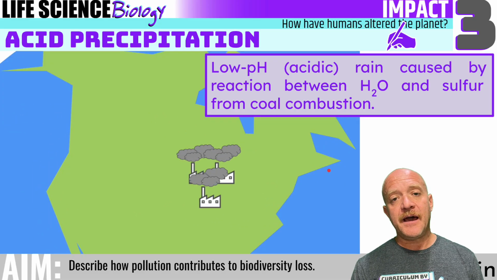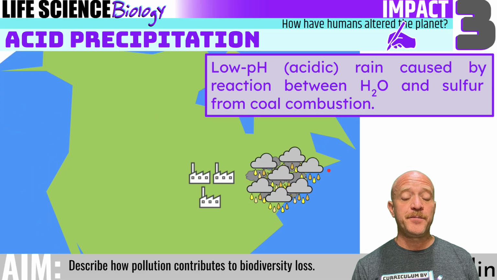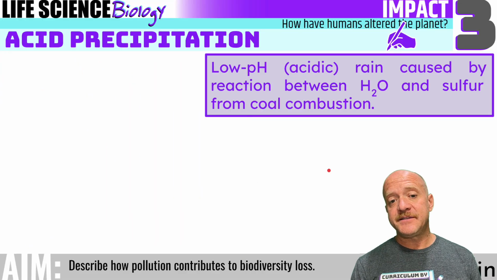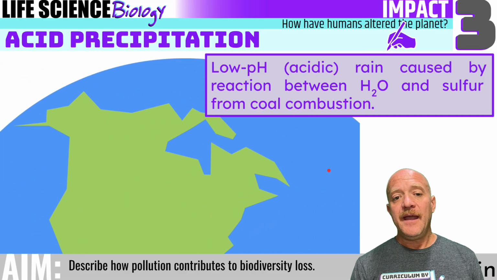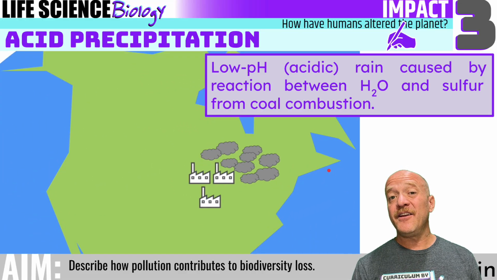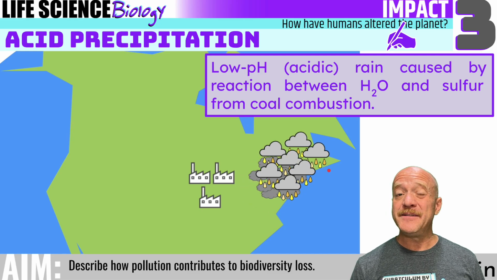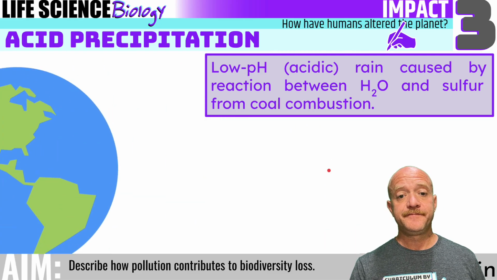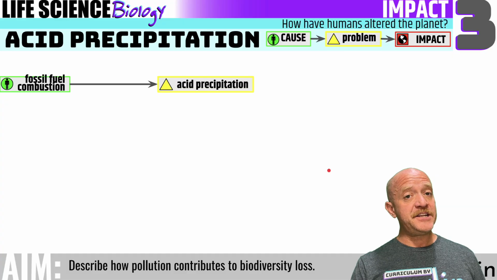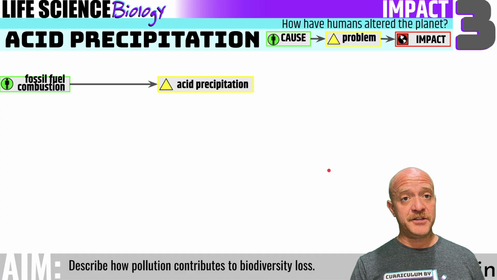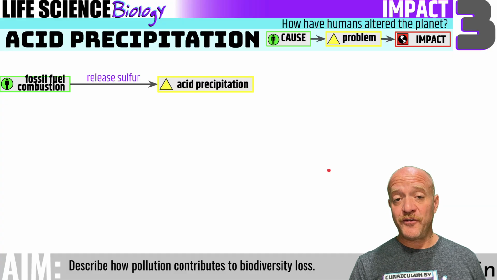So areas like Chicago, Detroit, Cleveland and Pittsburgh will release these pollutants, and they will blow east, and they may fall back down to the earth as acid precipitation. This happens in upstate New York. Now, acid precipitation, again, is caused by fossil fuel combustion because they're releasing sulfur.